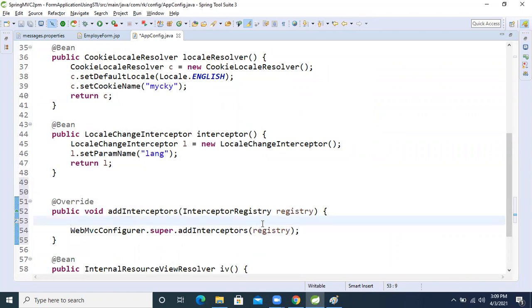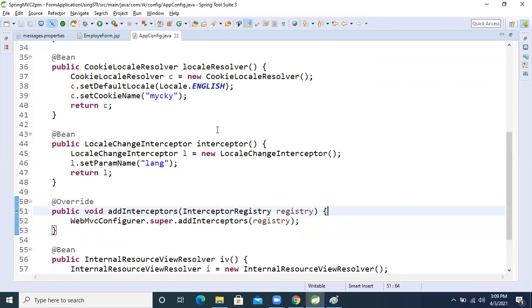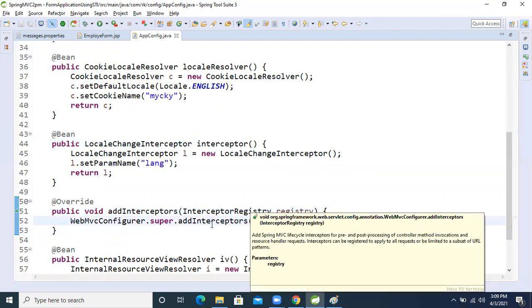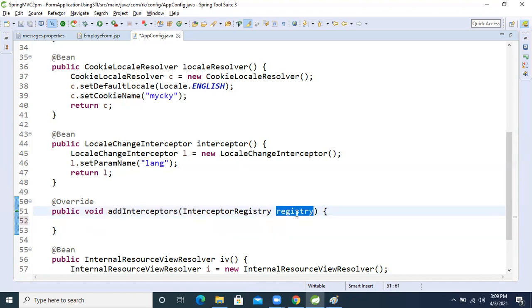Now how can we pass this method inside that? Let's see. Just delete this one, no need. Just take this method argument, the registry, and place it.